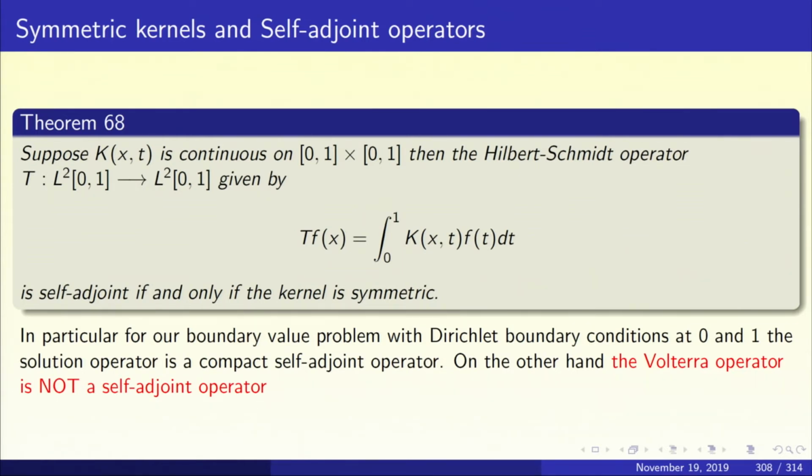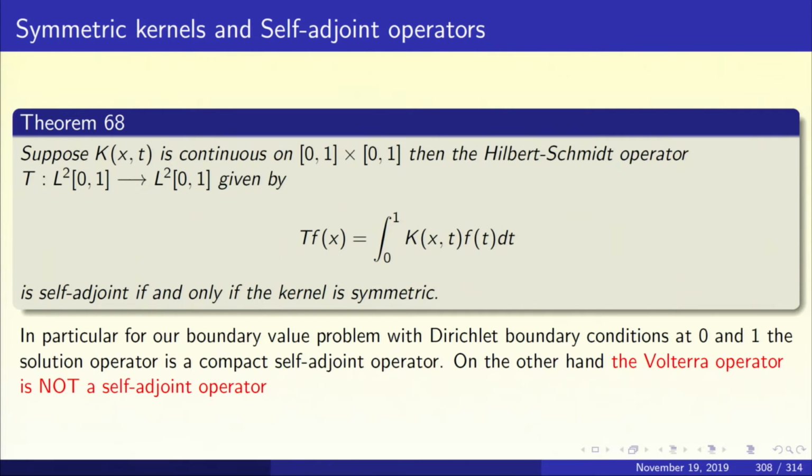In particular, for our boundary value problem with Dirichlet boundary conditions at 0 and 1, the solution operator is a compact self-adjoint operator. On the other hand, the Volterra operator is not a self-adjoint operator. The Volterra kernel is going to be 0 above the diagonal. It's the integral from 0 to x.